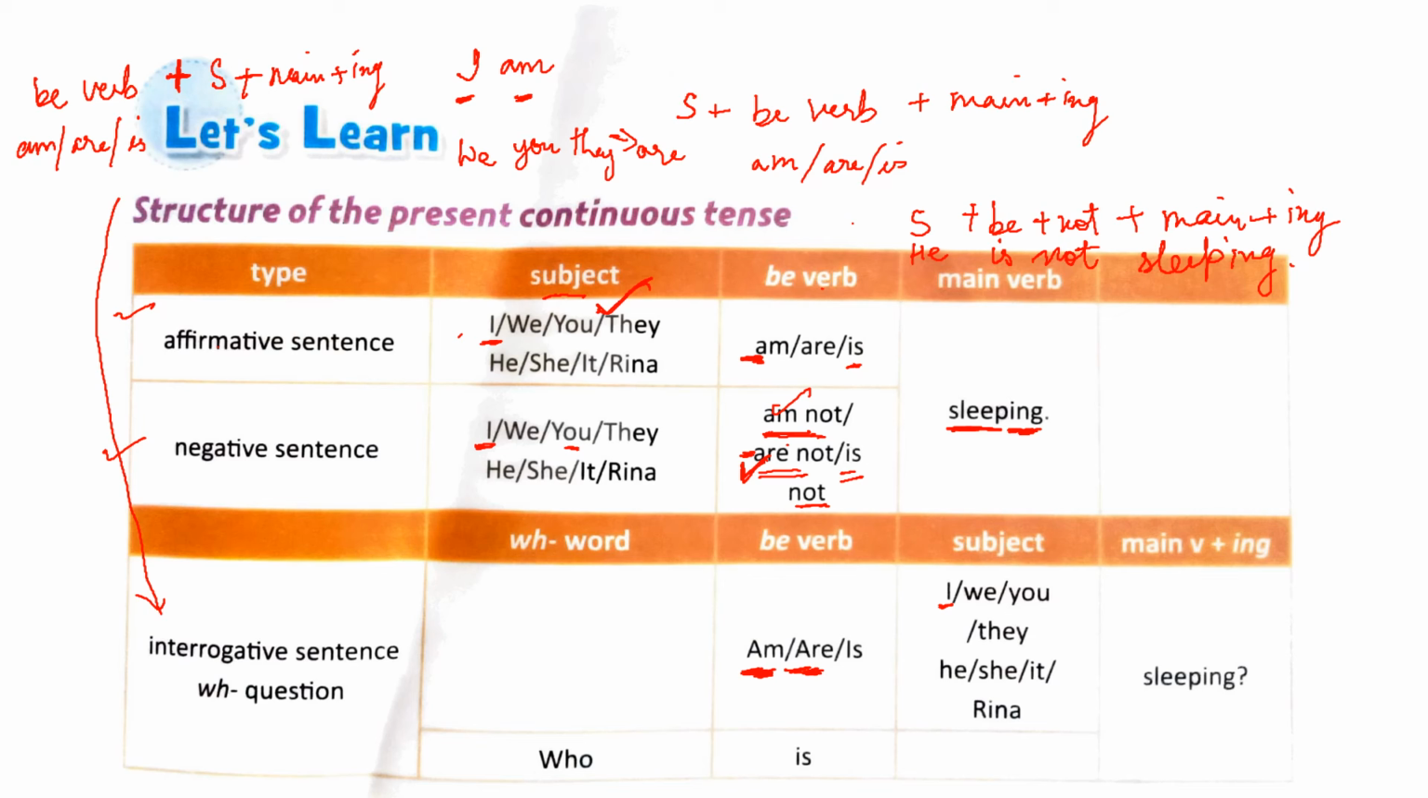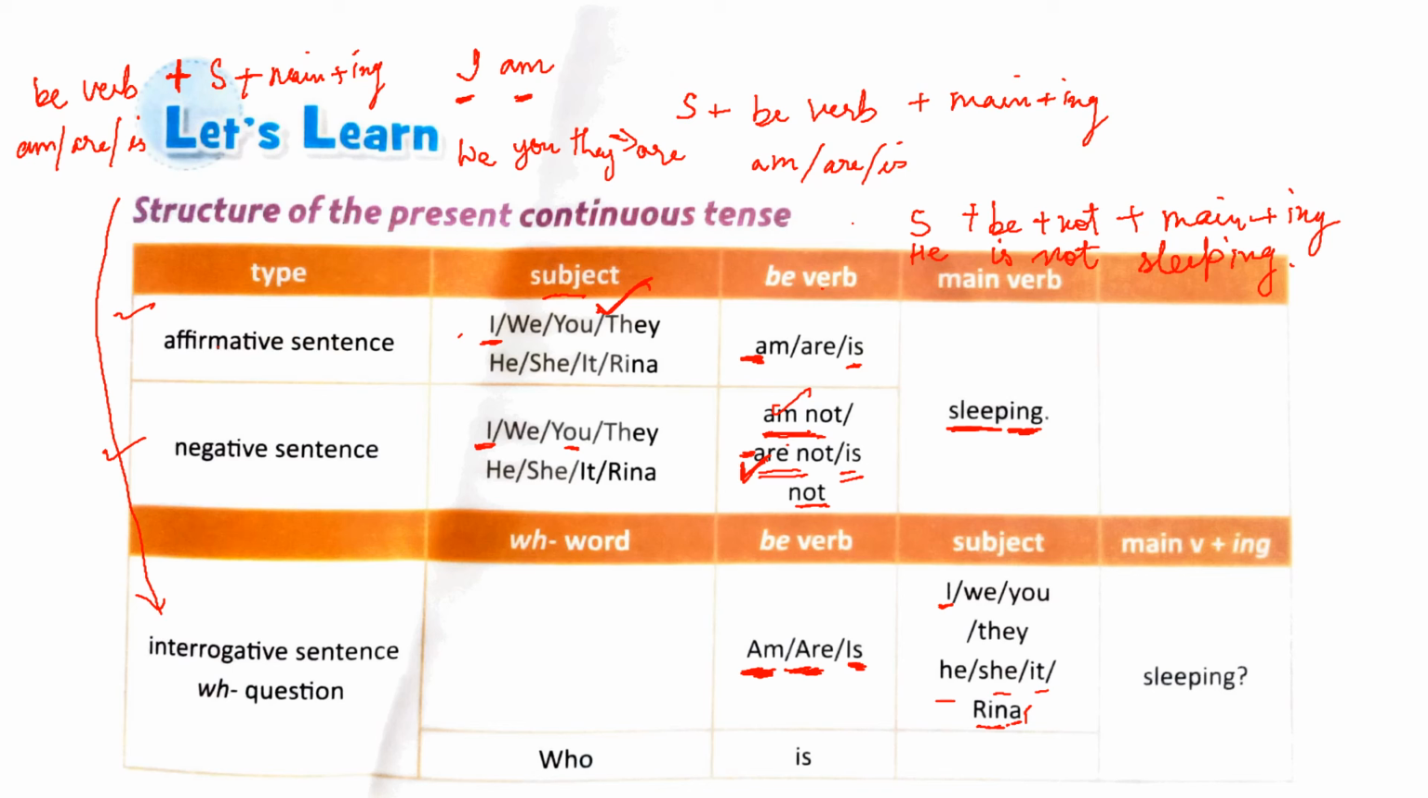Alright. With he, she, it, and any other singular noun, here in our case Reena, we will use the verb is. Is he sleeping? Is she sleeping? Is it sleeping? Is Reena sleeping?